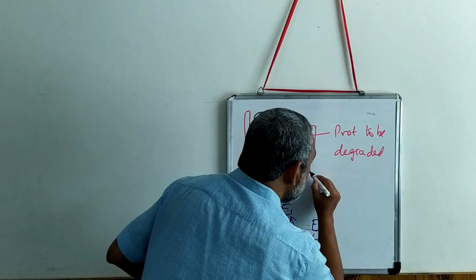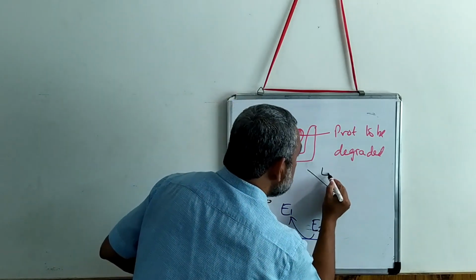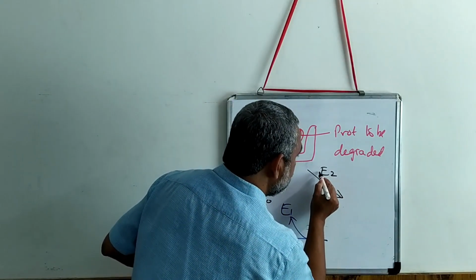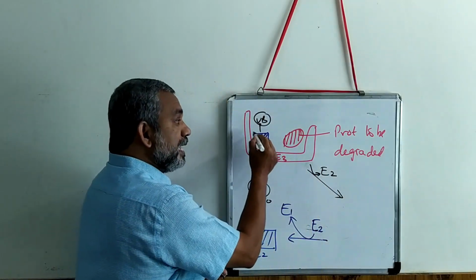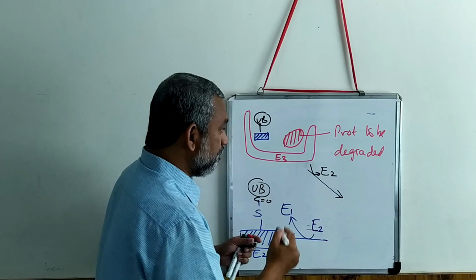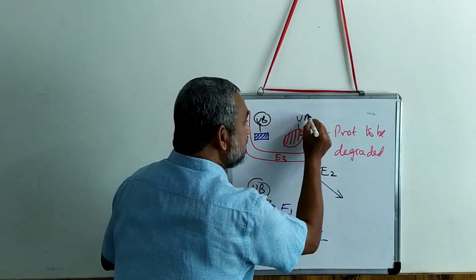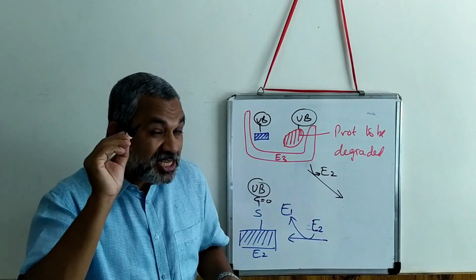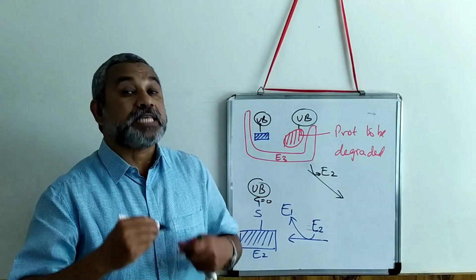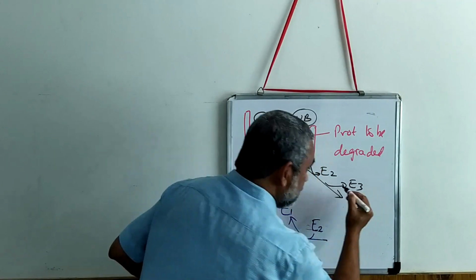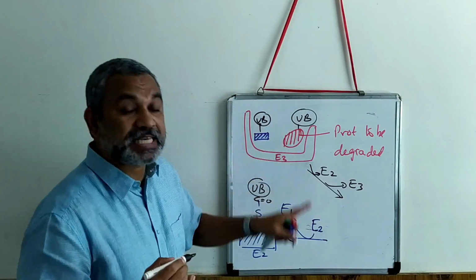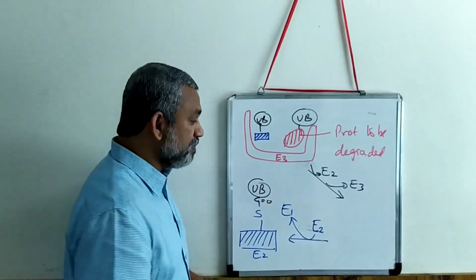So effectively, you will see that E2 is released from here, and UB is attached to this protein. That is one step. Subsequently, after this attachment, E3 also will be removed.